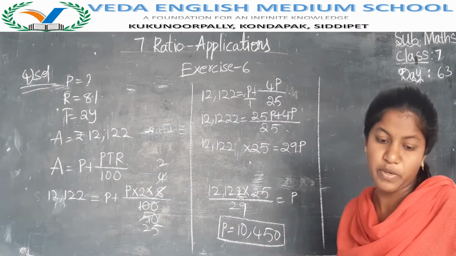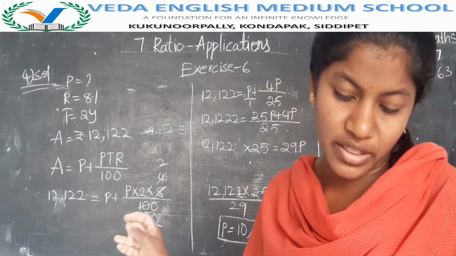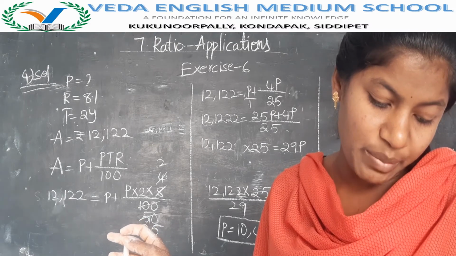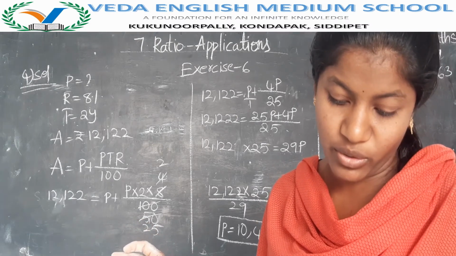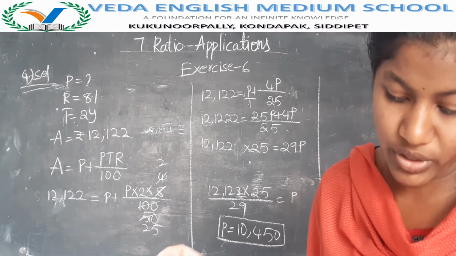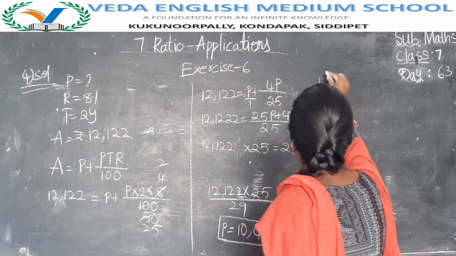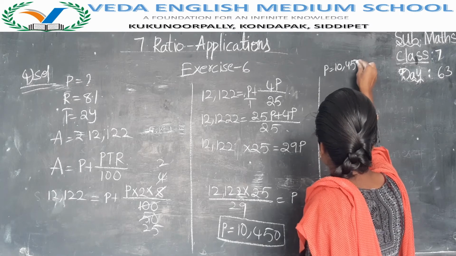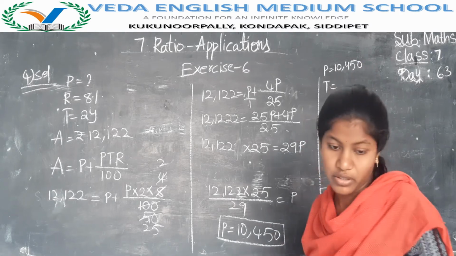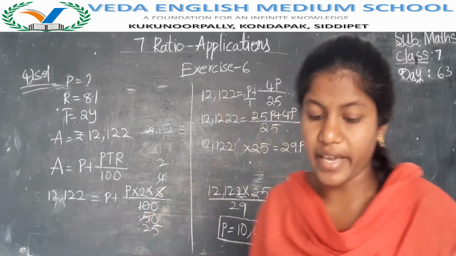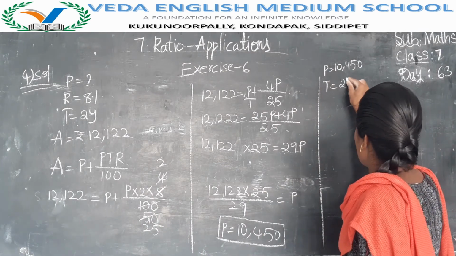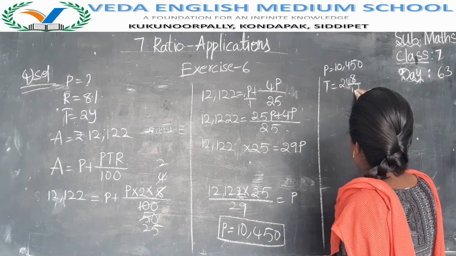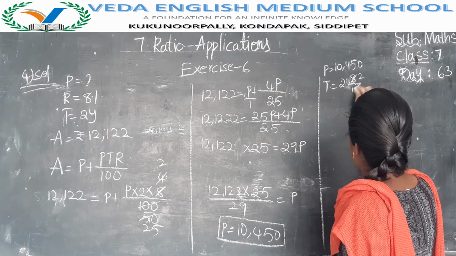Now by using this principal, principal is 10,450, rate of interest is 9%, time is 2 years 8 months. Then we have to find the total amount. Principal is equal to 10,450, time is equal to 2 years 8 months. Here they said 2 years 8 months, how to write? 2 years 8 by 12. 4 2s are 8, 4 3s are 12.